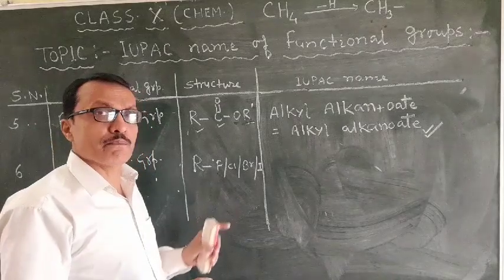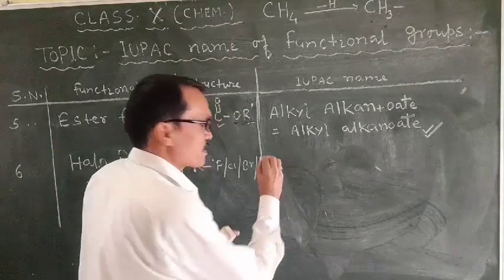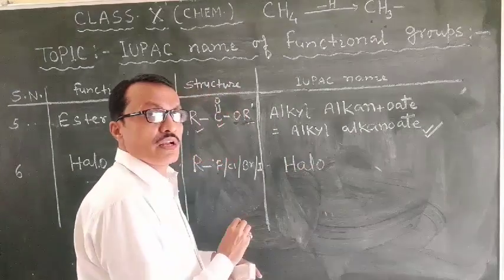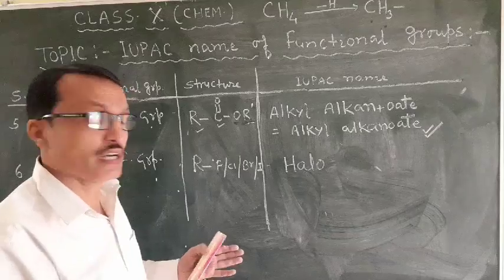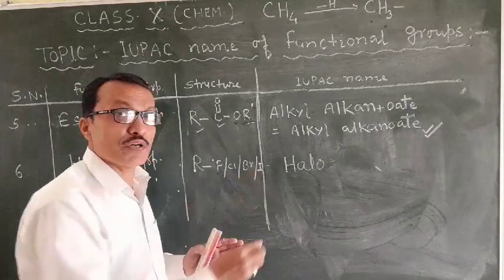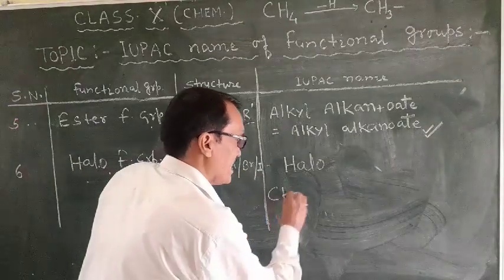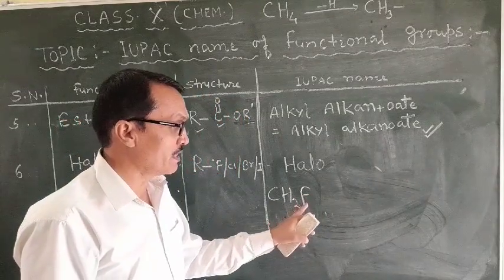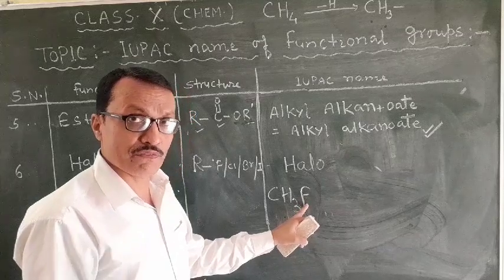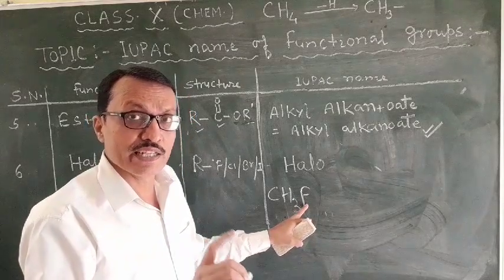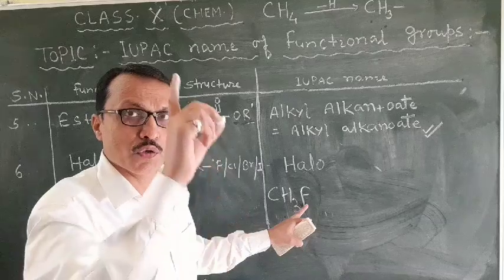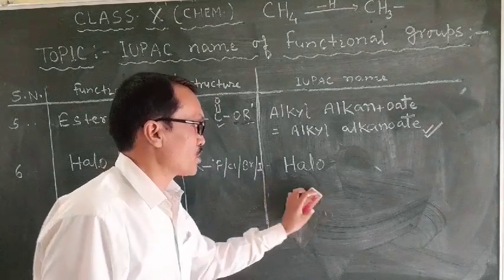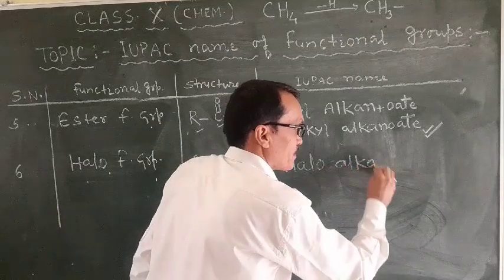To name such compounds, you first use the prefix halo: fluoro, chloro, bromo, iodo. Suppose CH3F, its IUPAC name begins with fluoro for fluorine.